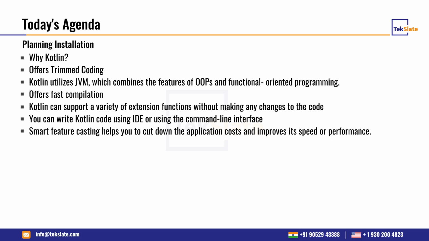In such a way they designed Kotlin, because most of the projects are currently using Java maybe, so they can also change from Java to Kotlin. And it is having fast compilation and smart features, and there are so many features.